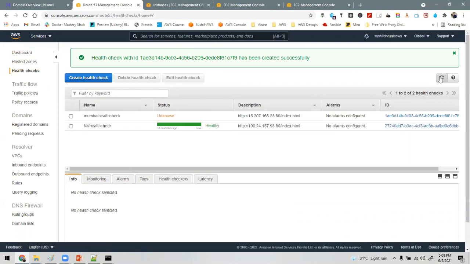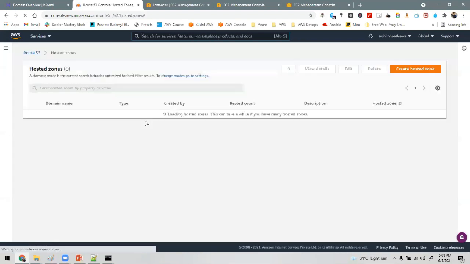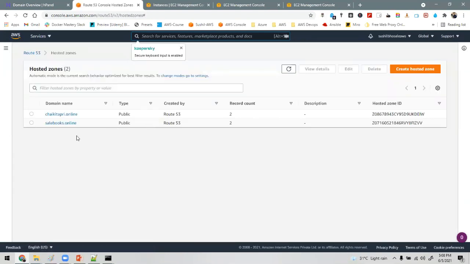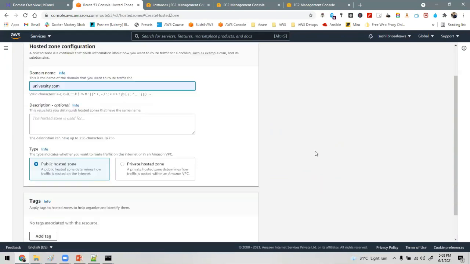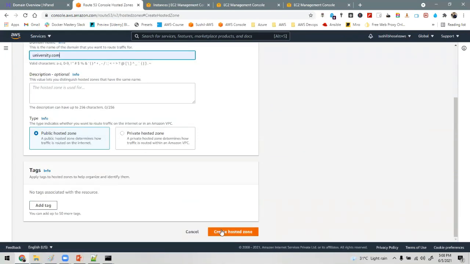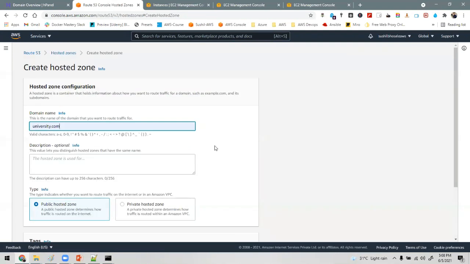For Route 53, it will take some time for initial discovery, then it will come up. Now I will be going into the hosted zone. As you can see, there are two hosted zones. So I will just show you the steps to create a hosted zone. Click on create hosted zone, and give any name like university.com. Click on public hosted zone, and then click create hosted zone. Right now I'm not clicking on create hosted zone because my zones are already created.